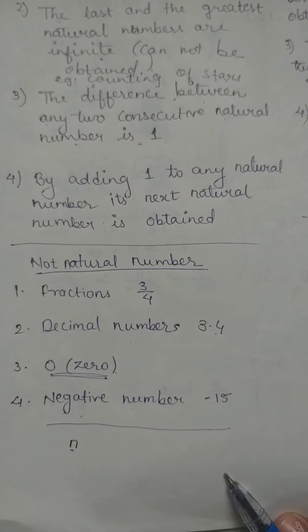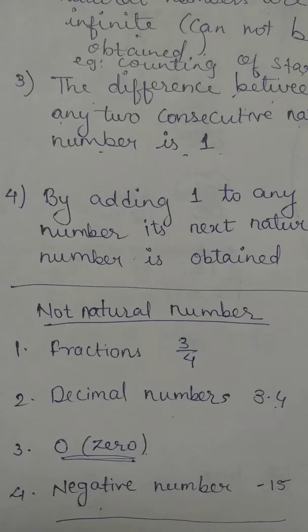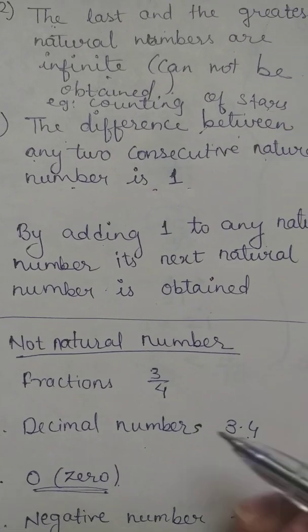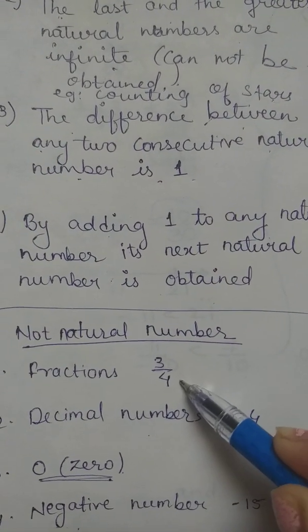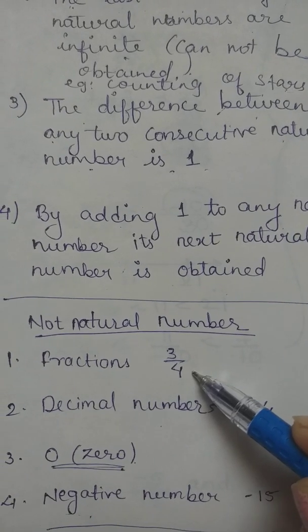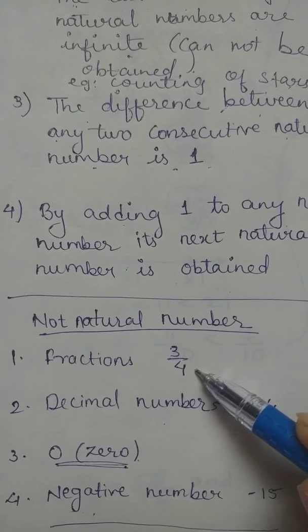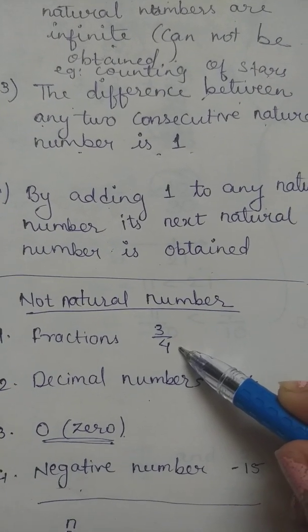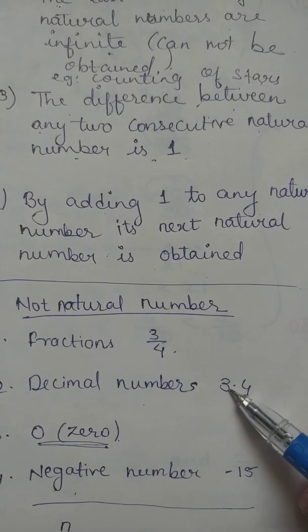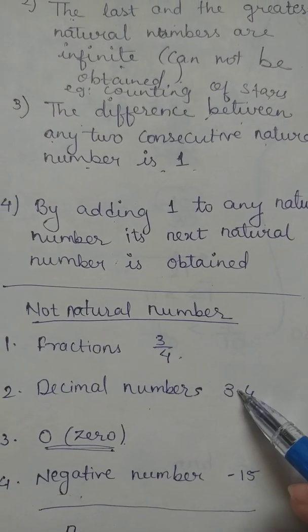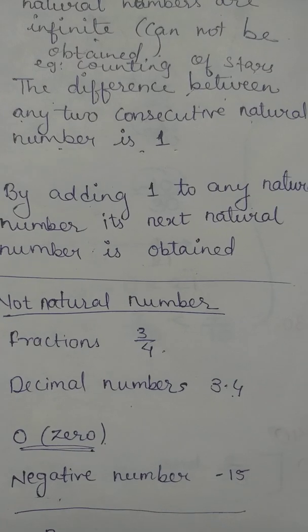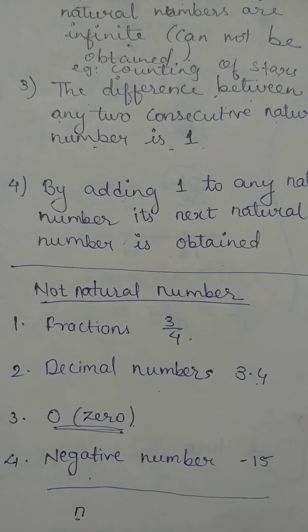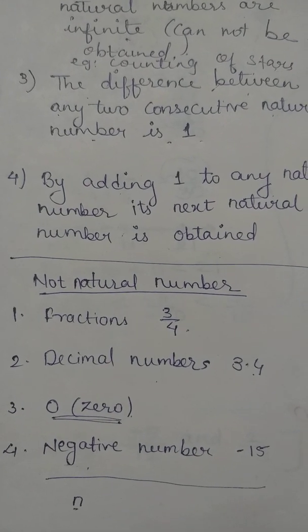Now the next point: not natural numbers. Fractions, like 3 by 4, are not natural numbers. Only normal counting numbers can be natural numbers, but a fraction cannot be a natural number. Decimal numbers, with a decimal point, like 3.4 or 5.28, are also not natural numbers. So fractions and decimal numbers cannot be natural numbers.